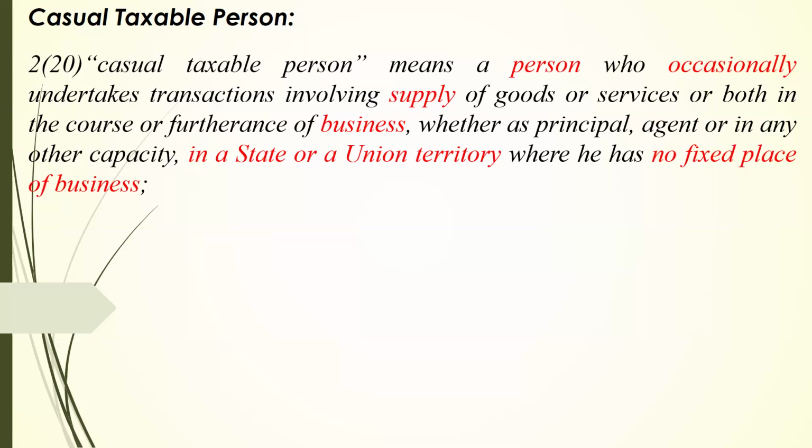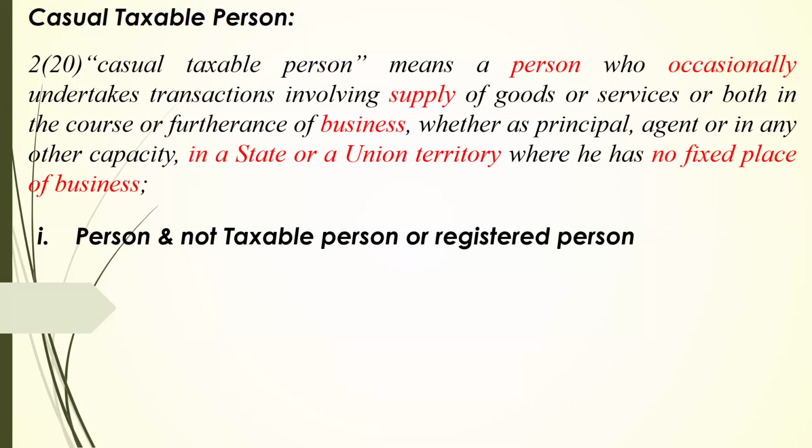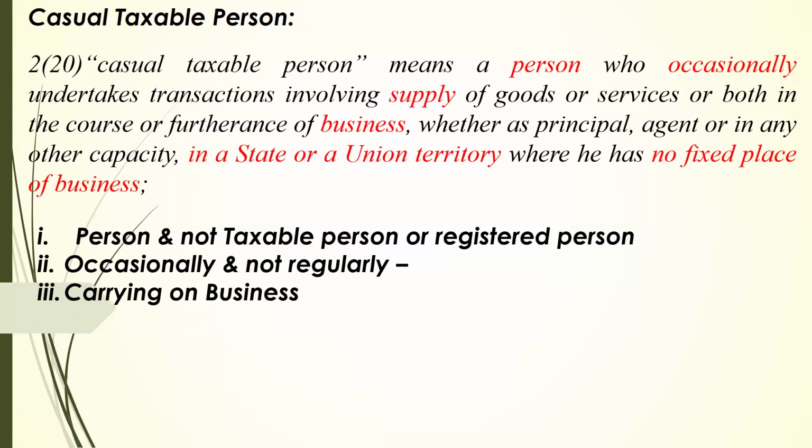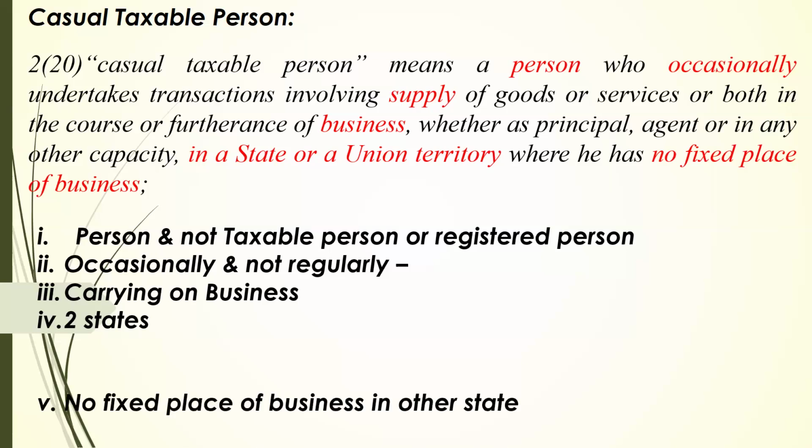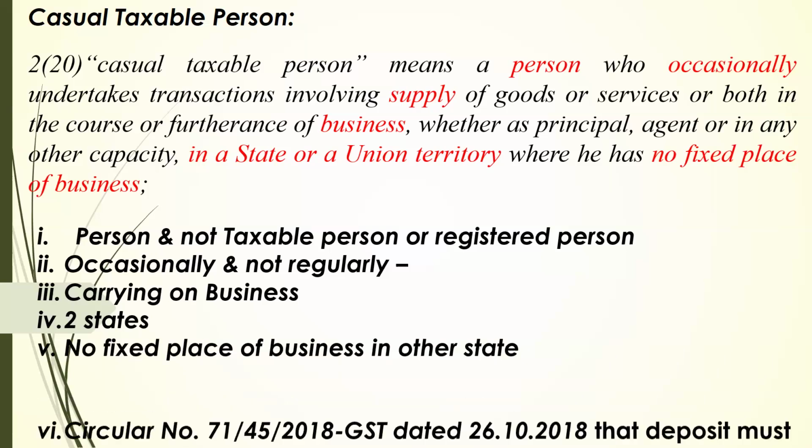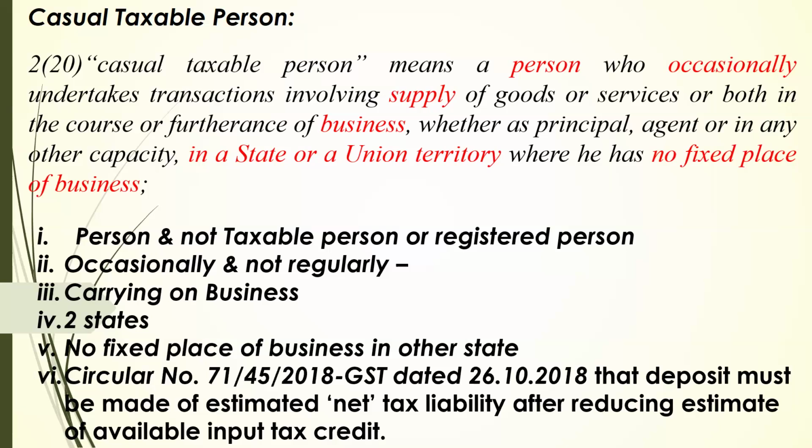Now, casual taxable person is a person, and not a taxable person or registered person. There is nothing like taxable person or registered person in this definition. Occasionally and not regularly carrying on business. Two states are required: one his home state, and he is trying occasional business in another state. No fixed place of business in the other state. And Circular number 71/45/2018 said that a deposit must be made of the estimated net tax liability after reducing the estimate of available input tax credit. This is the definition of casual taxable person, sir.